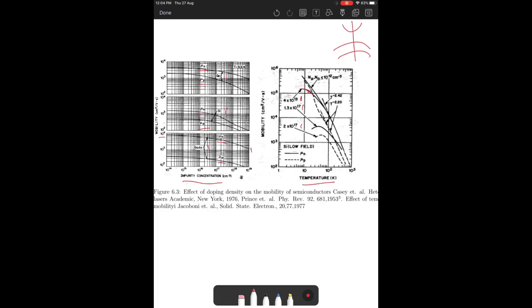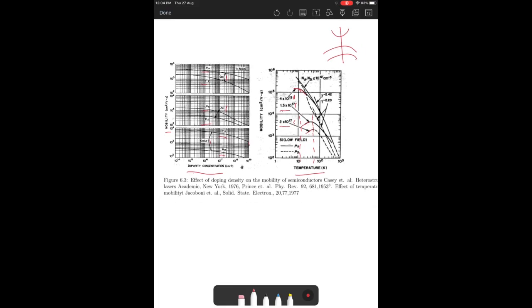As you increase temperature, the mobility drops, whereas at impurity concentrations about 10 power 17 and such, you can see that for some temperature ranges you have an increasing mobility, and then it reduces because after a certain temperature the phonon concentration is so much that you do not have impurity dominated transport. So in regions where you have impurity dominated transport, you have a mobility which increases with temperature. Right? You can see that it is about T power minus 2 in the case of silicon.